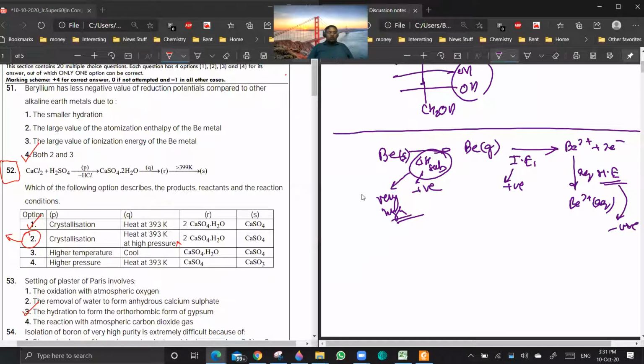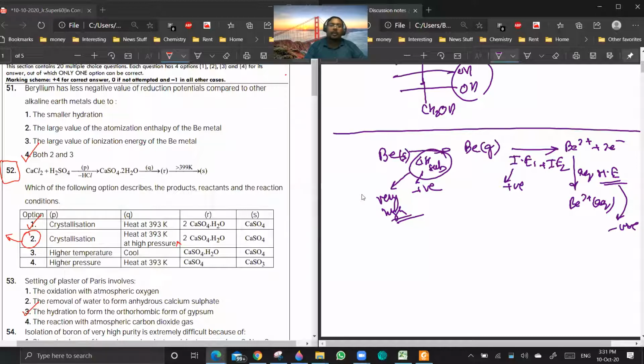Yes or no? Both ionization energy as well as sublimation, because here you have to use IE1 plus IE2. So that value is high, that is the reason. Smaller beryllium is having high hydration energy, definitely more than Li+. But the thing is that it is not sufficient to compensate for the very high values of ionization energies as well as sublimation energy. Is it clear to all of you?